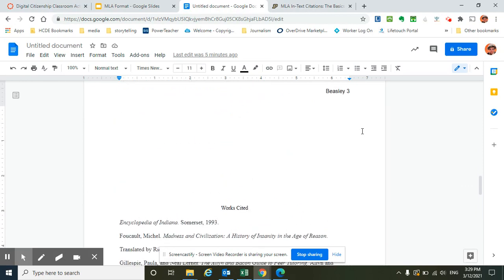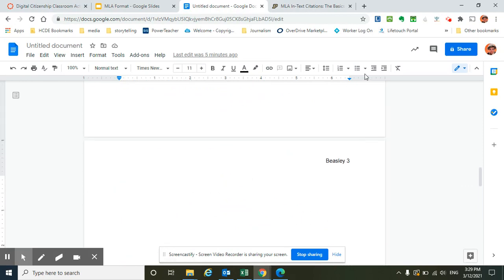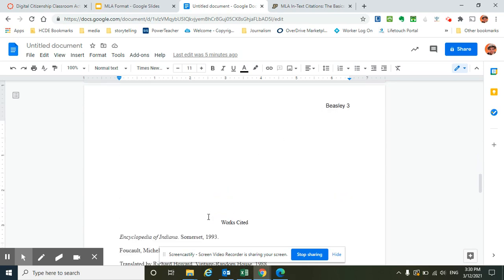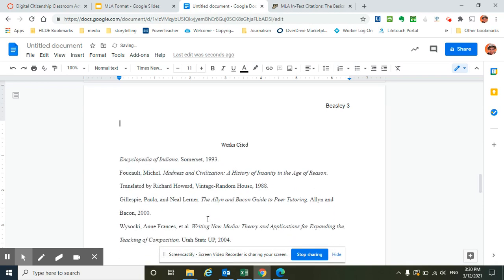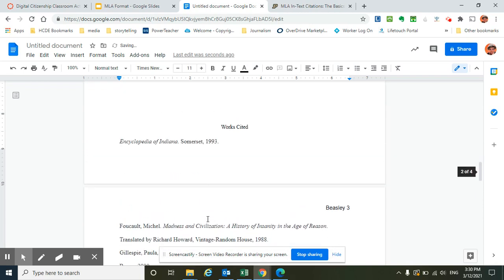So my works cited page got thrown down a little bit as I was playing around with my header. So I'm going to move it back up. Now, how do I make sure that my works cited page is, in fact, on a separate page?